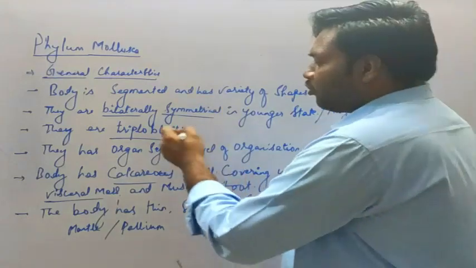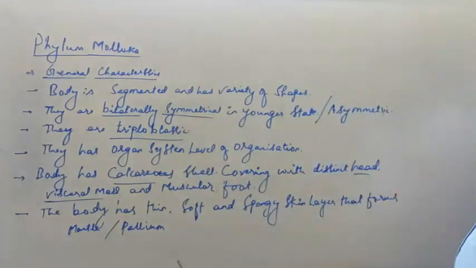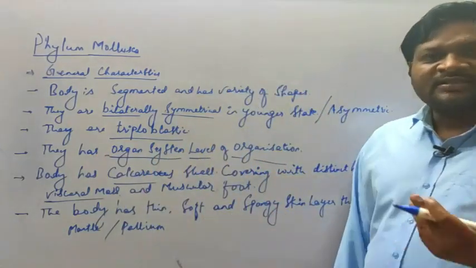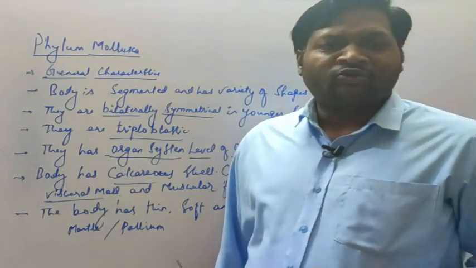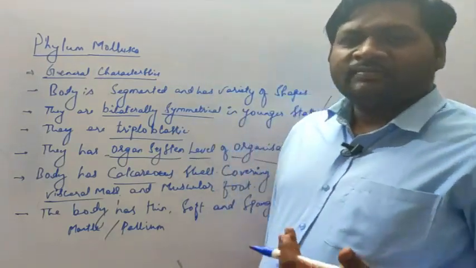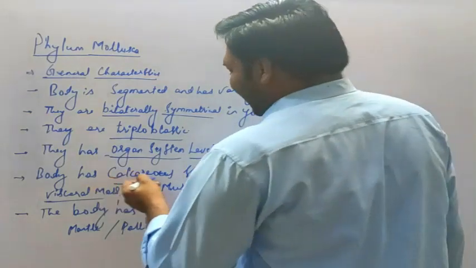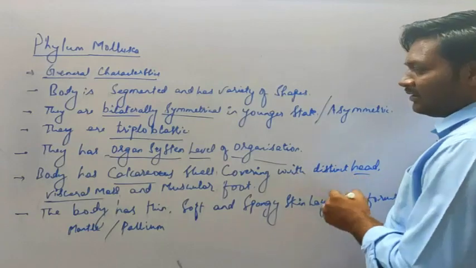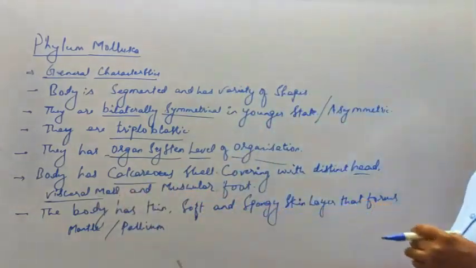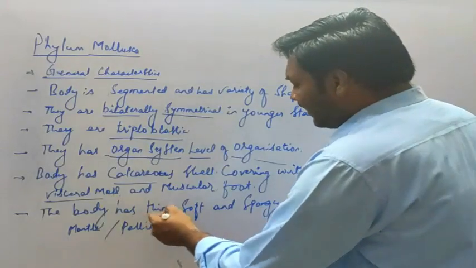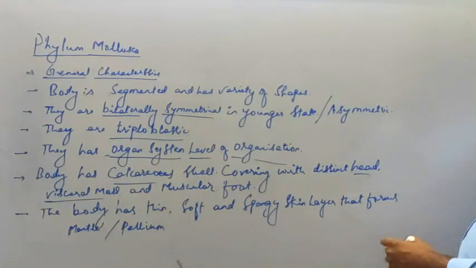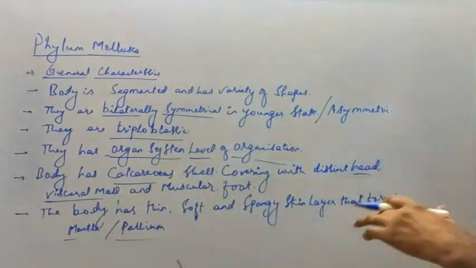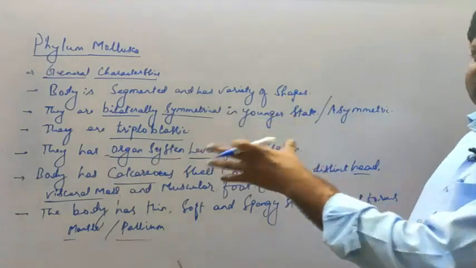Then they are triploblastic, composed of three germinal layers. Then they have the organ system level of organization, that means the organism consists of different organs associated to perform various physical and metabolic reactions. Then the body has a calcareous shell, which is protective in nature, with distinct head, visceral mass and muscular foot. Then the body has a thin, soft and spongy skin layer that forms the mantle, or the pallium. These are also protective in nature. We will discuss when we discuss the diagram.